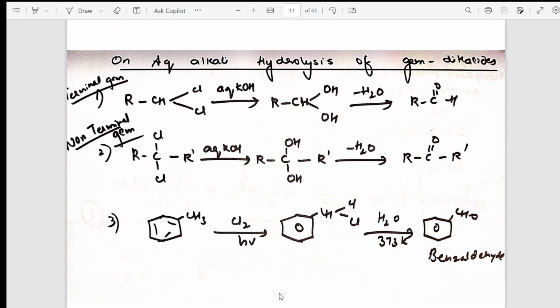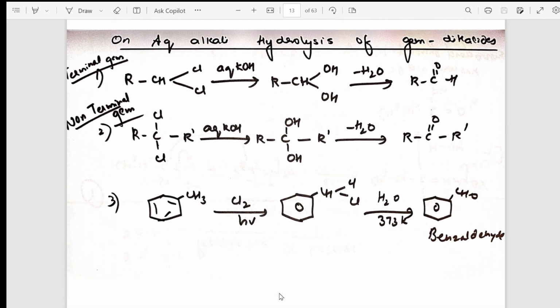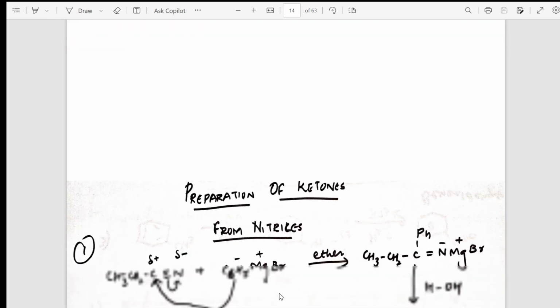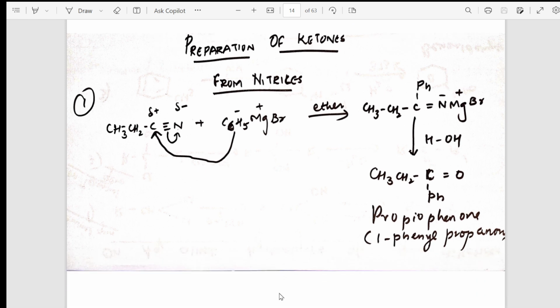After that, gradually come down. Now we are going to go to a process called hydrolysis. First we have done the reduction, then we did the oxidation, now we are doing the hydrolysis. I am using aqueous KOH for this, and the product formed is aldehydes. From there, I've also taken you into a concept that's nothing but preparations of ketones. Now, aldehydes, all preparations of aldehydes like reduction, oxidation, hydrolysis, etc.